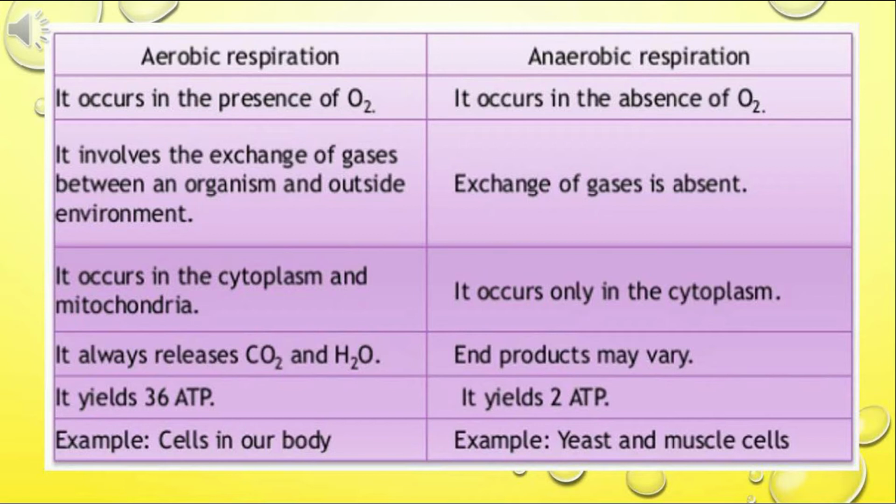Aerobic respiration always releases carbon dioxide and water, while in anaerobic respiration the end products may be different. It might be lactic acid or alcohol. Aerobic respiration yields 36 ATPs, that is, a large amount of energy is released. Anaerobic respiration yields 2 ATPs, but this energy is released quickly.